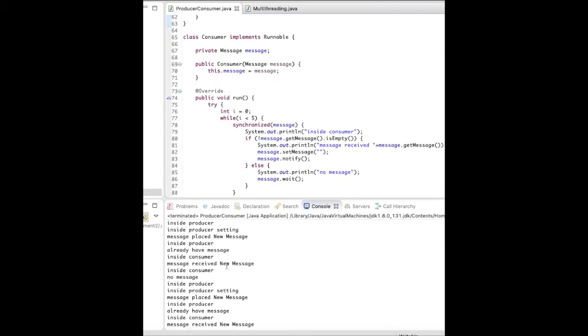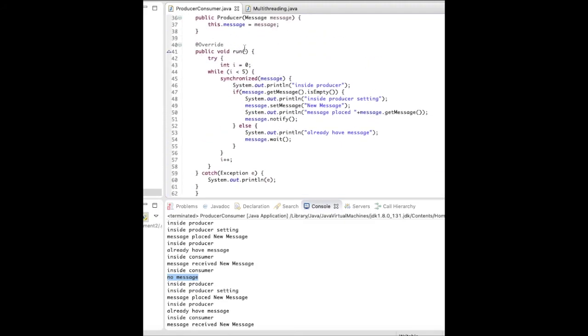Here in our case, the consumer is picked up. So the consumer says no message. Again, when there is no message, it just puts itself on wait. Now since wait is called, this thread is blocked and it cannot execute.